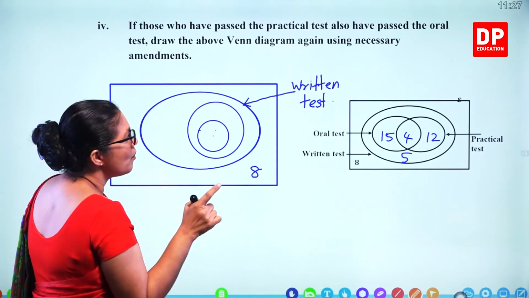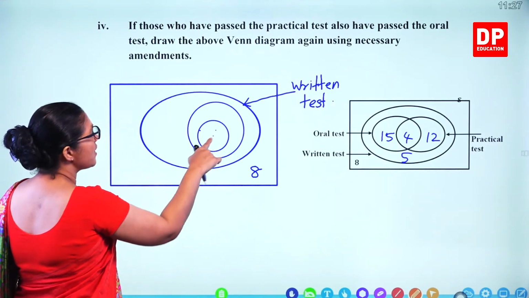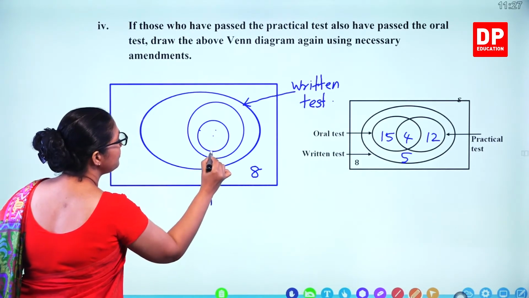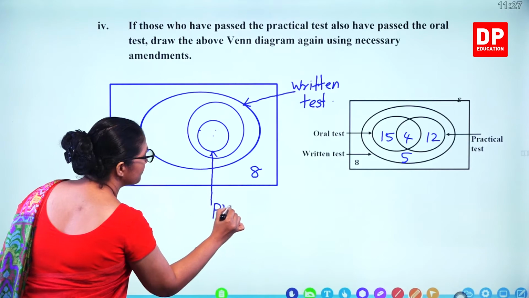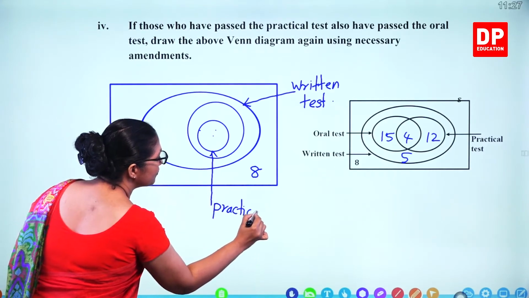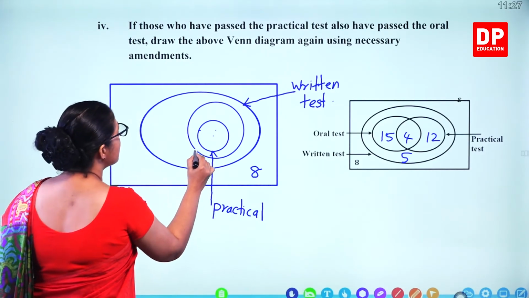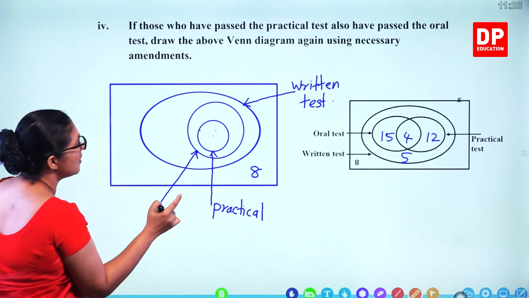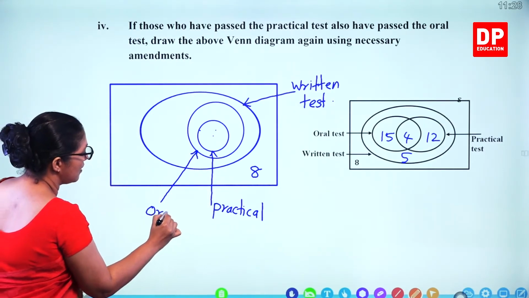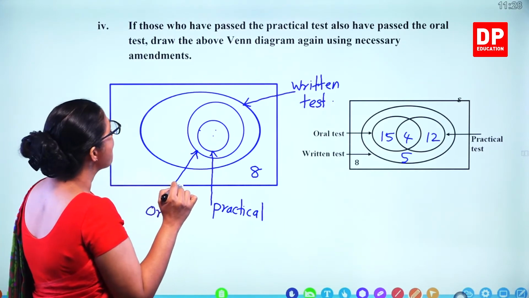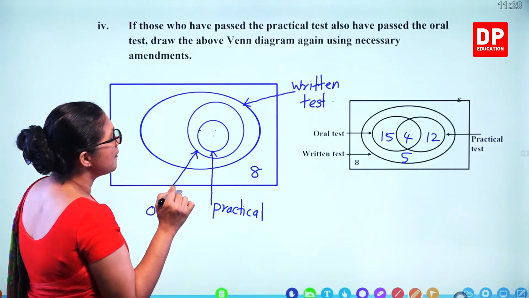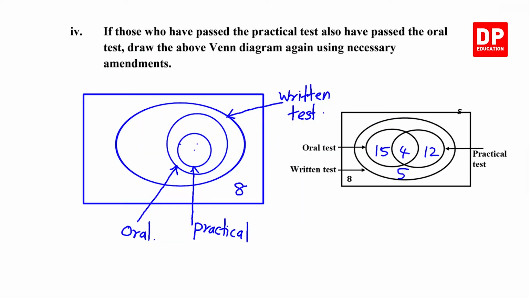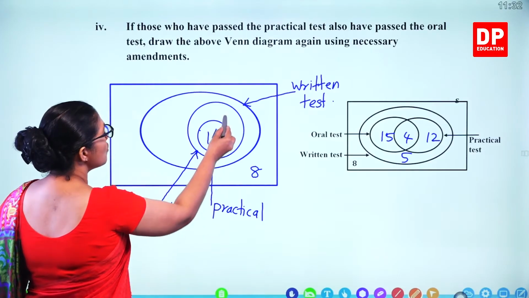And what's the practical one? Practical one is here. And this circle is the oral test. Now we can fill the values. 12 plus 4, that's 16. That's here, 16 practical test. So what's here?